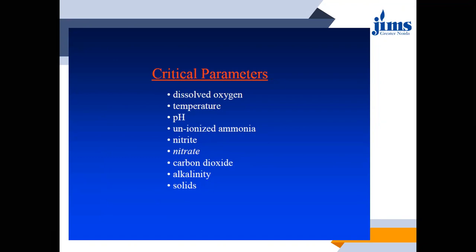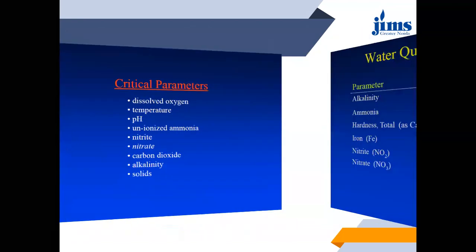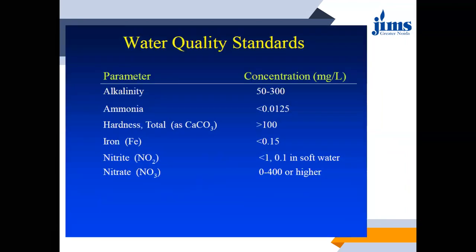Then there are certain chemical parameters like alkalinity, hardness, then the presence of minerals, metals and salts in it. Then pH is one of the factors, then dissolved solids. All these are your chemical water quality parameters.